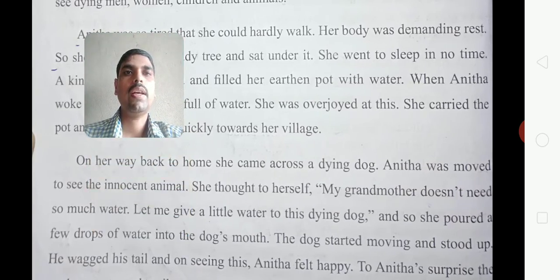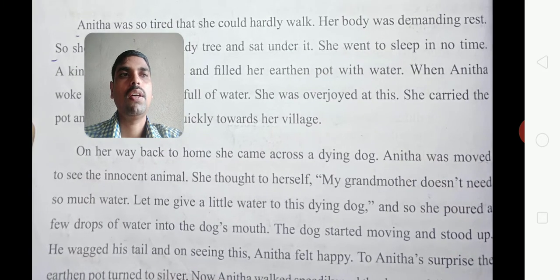On her way back home, she came across a dying dog. Anita moved to see the innocent animal. She thought to herself that my grandmother doesn't need so much water.